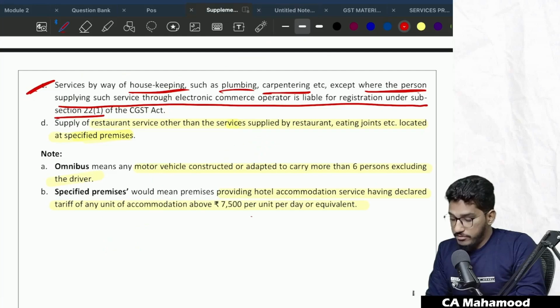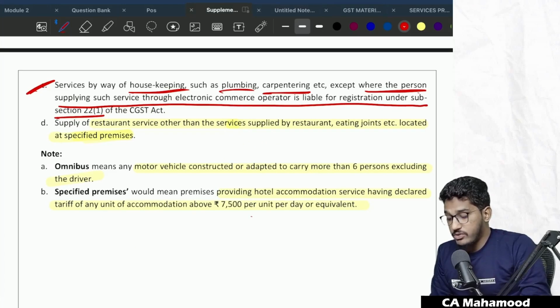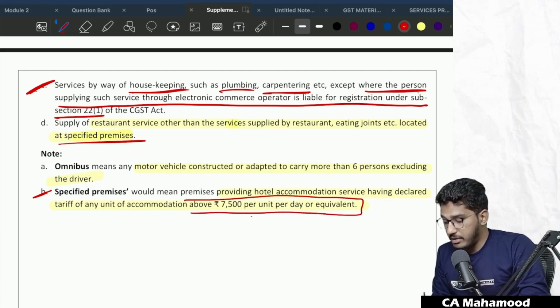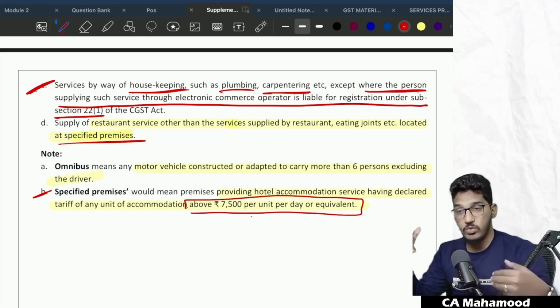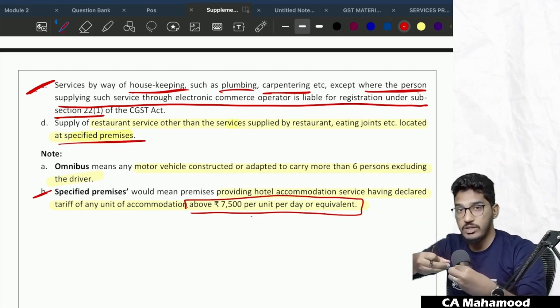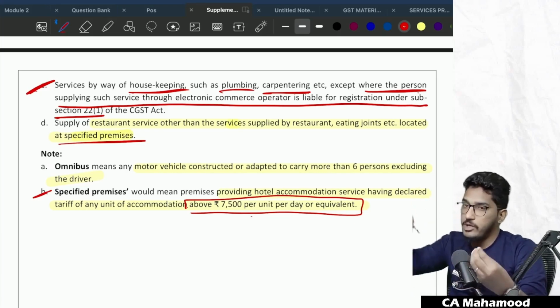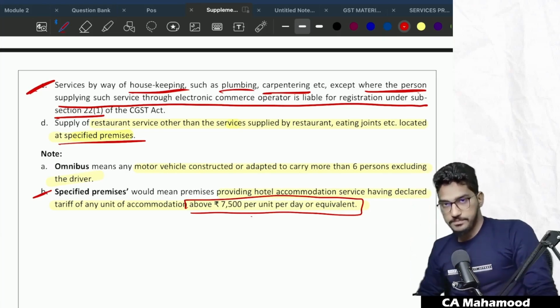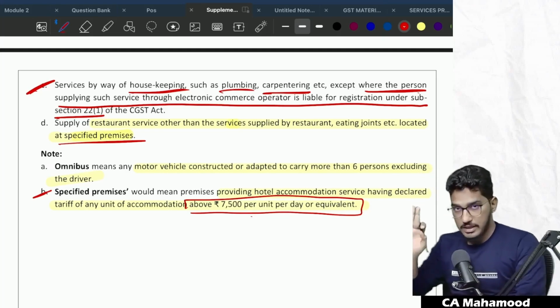So the fifth category of service under which the GST is required to be paid by the e-commerce operator is supply of restaurant services, except the services supplied by restaurant or eating joints located at specified premises. Sir, what are specified premises? Those premises providing hotel accommodation where they have a declared tariff of any unit of accommodation above 7,500 per unit per day. They are mainly talking about 5-star hotels, where the tariff per room per day is above 7,500. If at such premises a restaurant is providing services over the e-commerce operator, then the liability will not be on the e-commerce operator. The liability will be on the specified restaurant only to pay the GST. Clear? Understood?